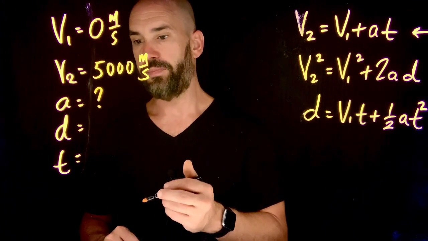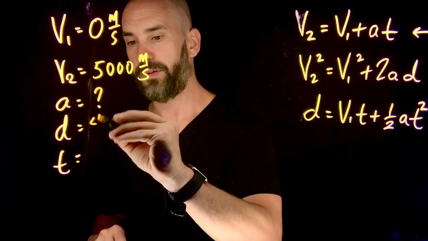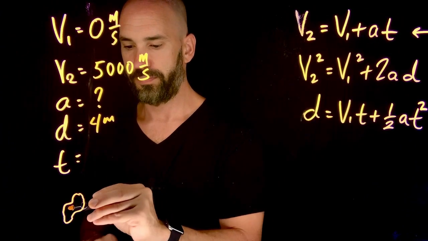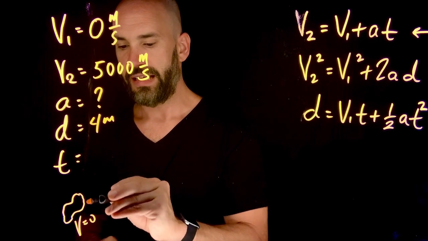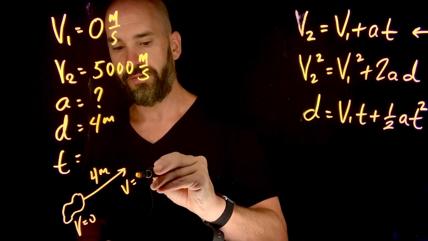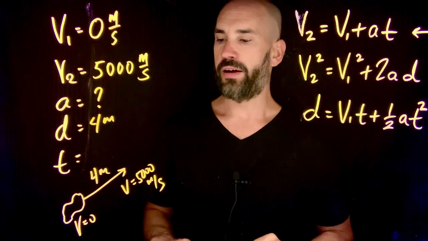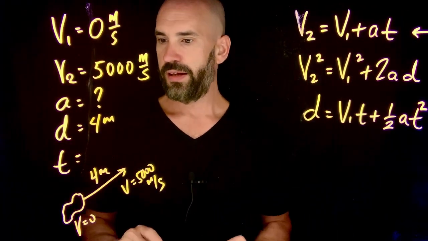So that distance then is going to be 4 meters, okay? So in other words, if here's my little microbe, it's going to be starting with v equals 0 and accelerate over a distance of 4 meters to a velocity of 5,000 meters per second. Okay? All right. Always helpful to draw a little picture to see what's happening.